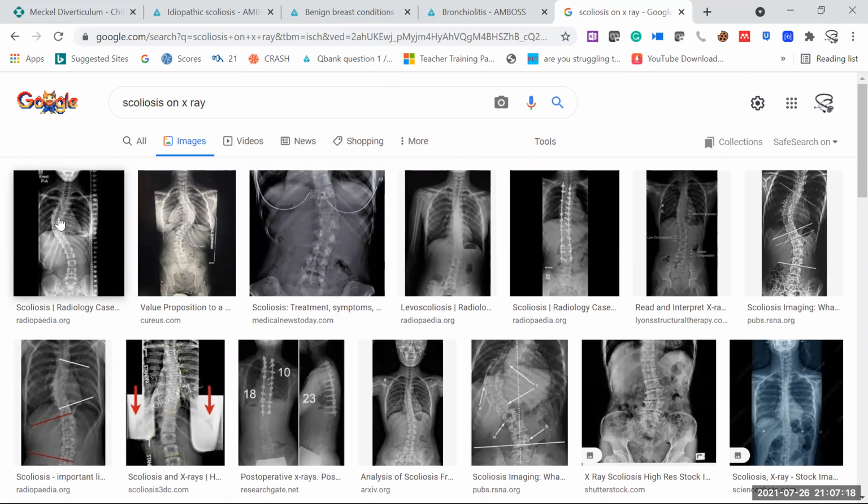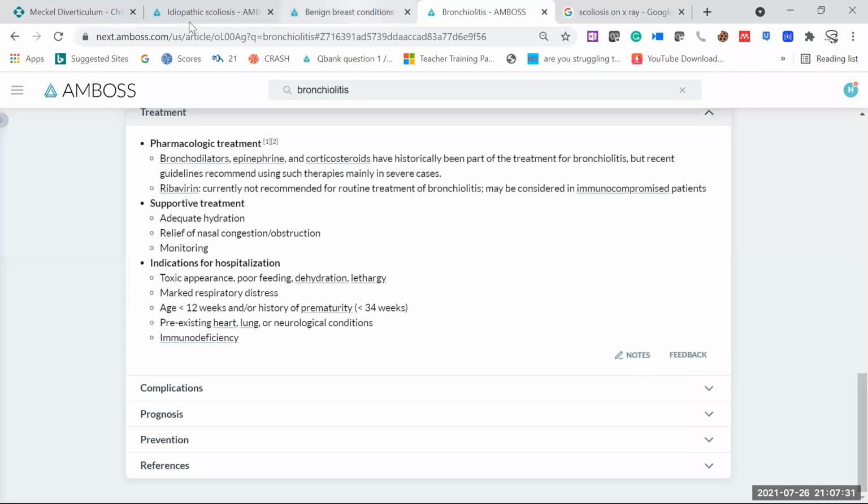Yes, yes. So this is an X-ray, and again you can also see the patient has the whole right side protruded outward and forward. So this is scoliosis. So coming back here.